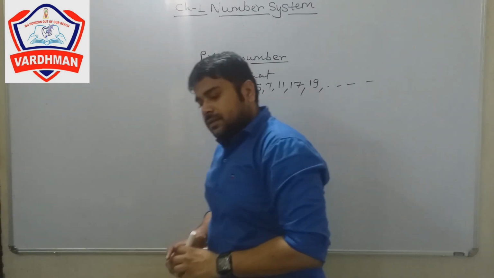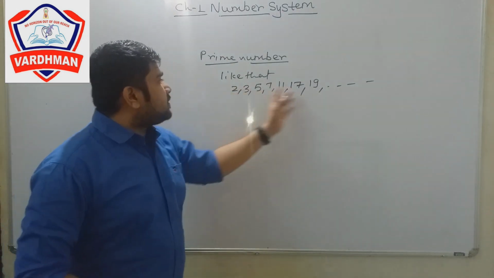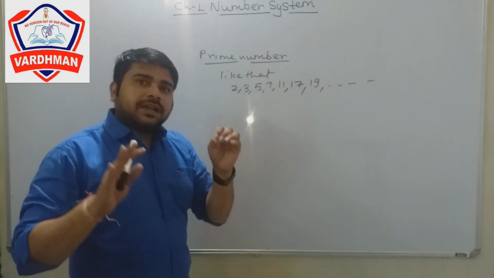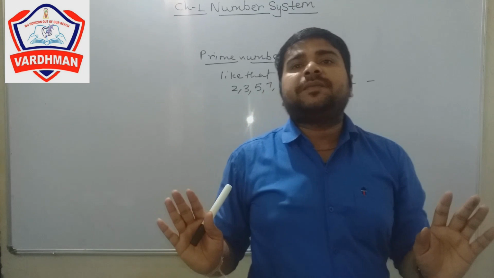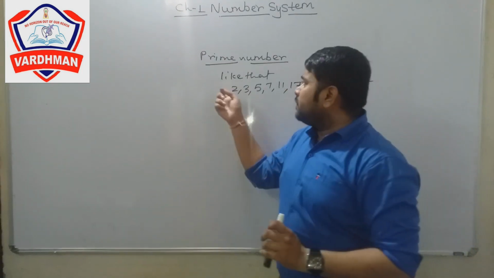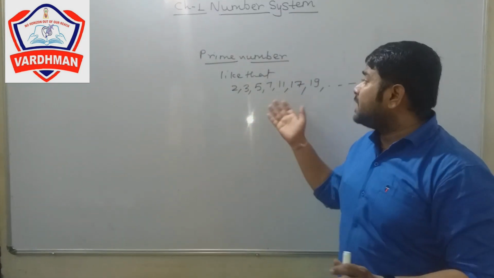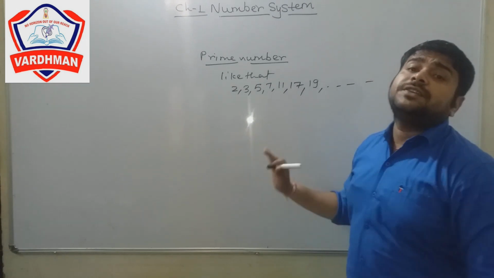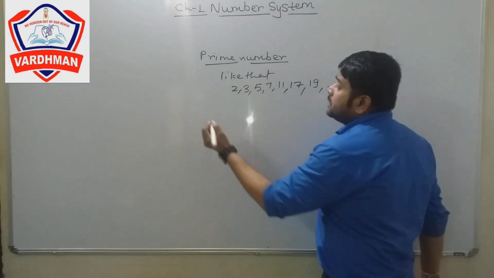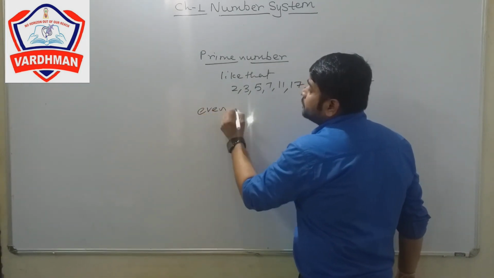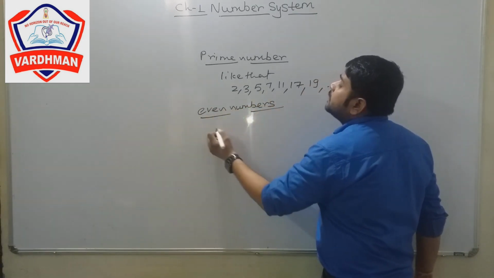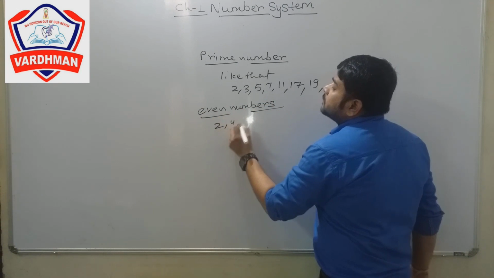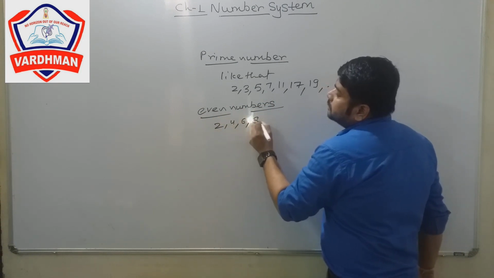Like 2, 3, 5, 7, 11, 17, 19 and so on. These are all greater than 1 and come only in their own table. 2 does not come in anyone else's table, 5 does not come in anyone else's table, 7 does not come in anyone else's table. These are all the prime numbers.